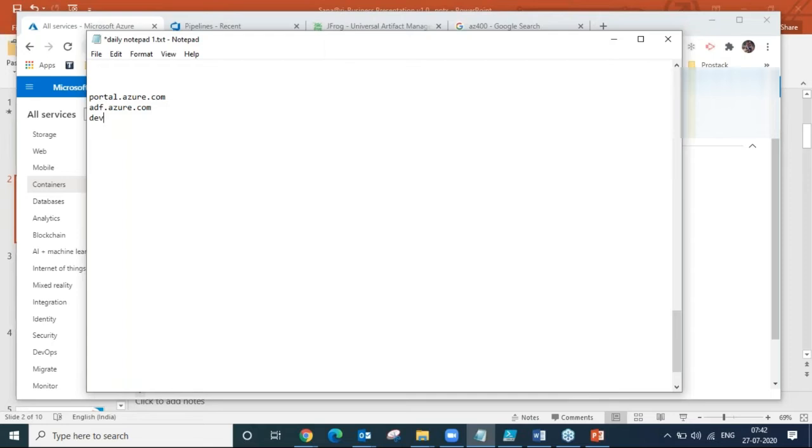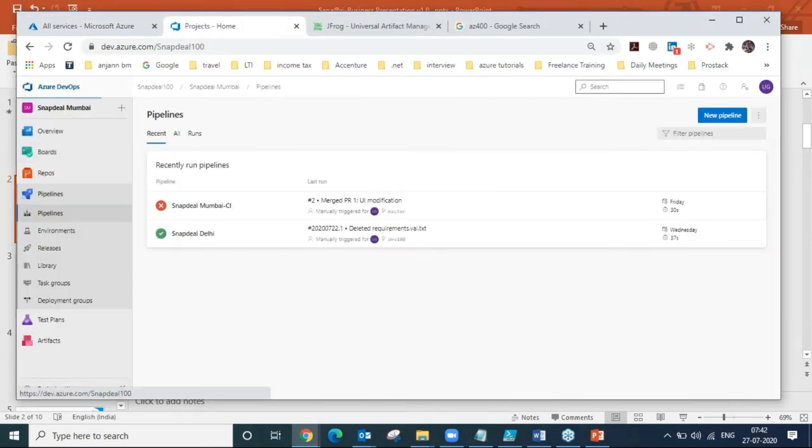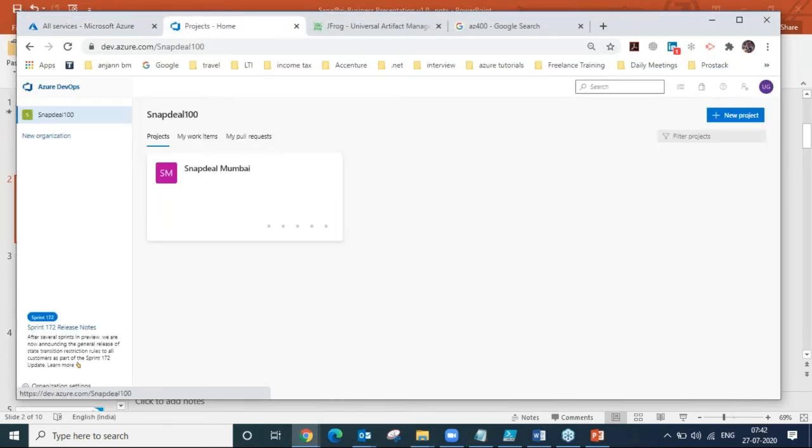And we have our DevOps portal, that is dev.azure.com. We will be working on that. So this is dev.azure.com, just a test project, a demo project that I've created.